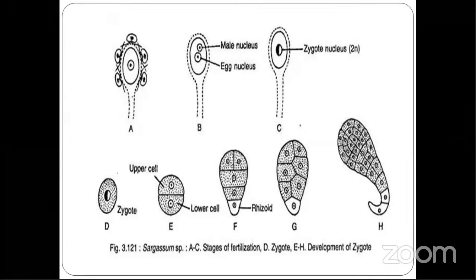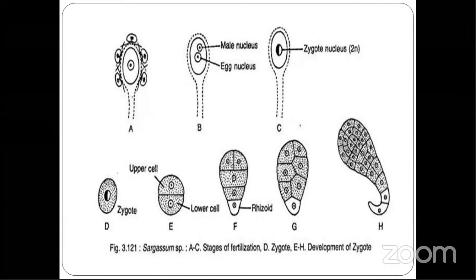This is the zygote. This divides transversely. It forms an upper cell and a lower cell. The upper cell forms the vegetative structure and the lower cell forms the rhizoid and basal part, that is also called the hold fast. So as a result, you have a diploid sporophytic plant.